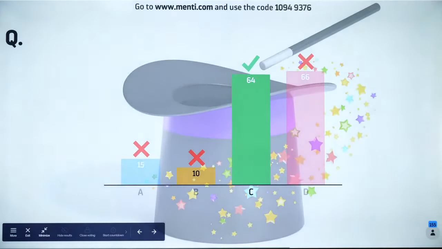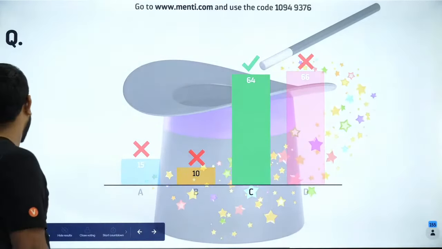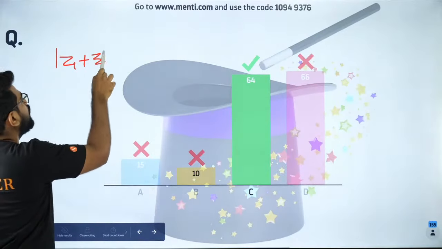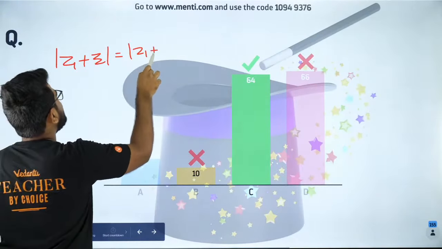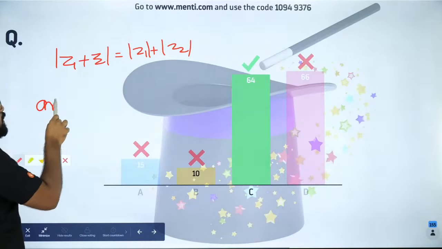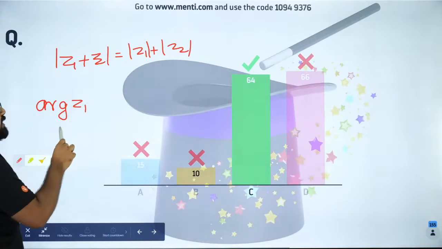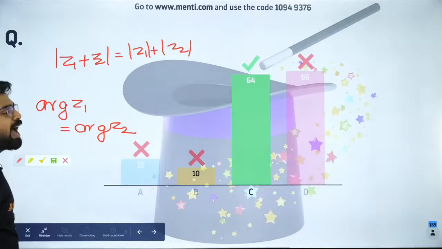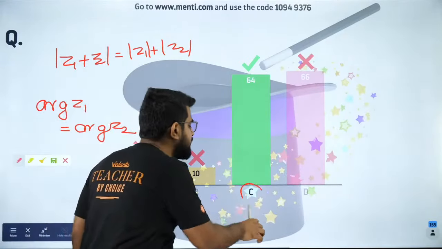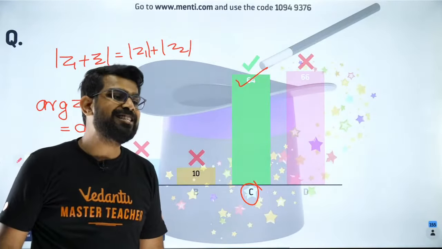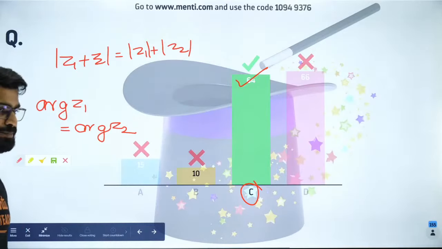So guys, what is the answer? When will this happen? If you have mod of Z1 plus Z2 equal to mod Z1 plus mod Z2, when is this possible? This is possible when the argument of Z1 is the same as the argument of Z2. Only then will it happen. Did you all like it? That is why option C is correct, my dear.